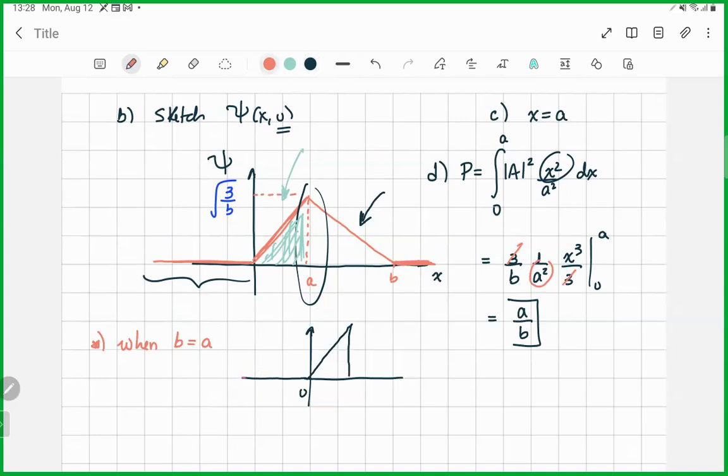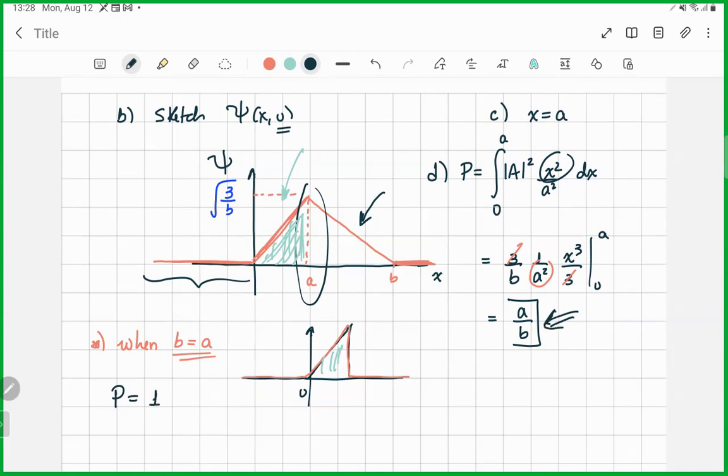So this would be the wave function when b is equal to a. The whole thing is here, so just by looking at this plot, the probability has to be 1. And indeed, the probability in this case is 1.